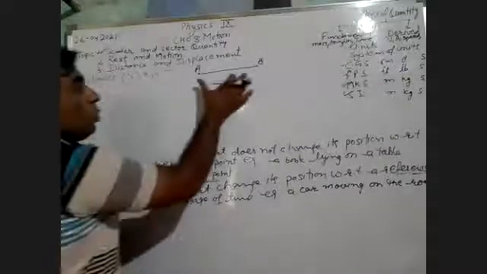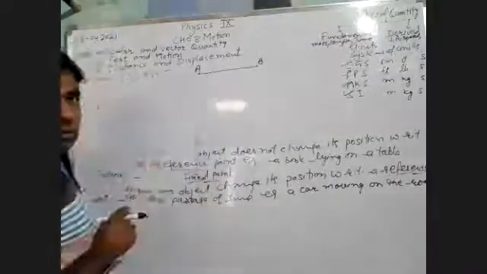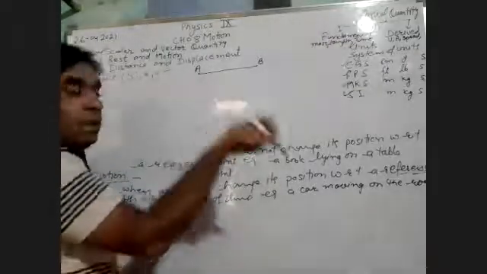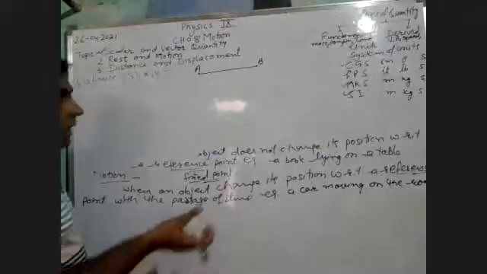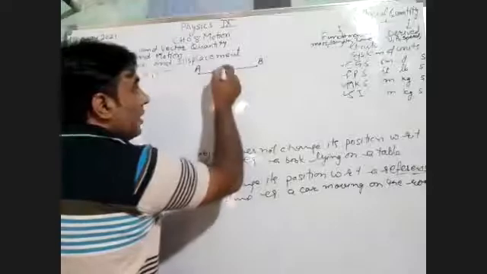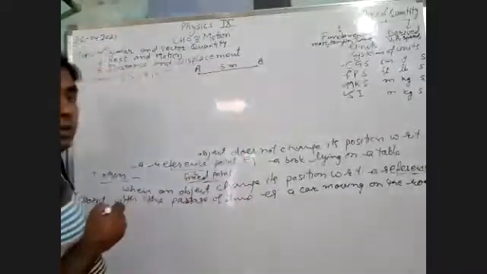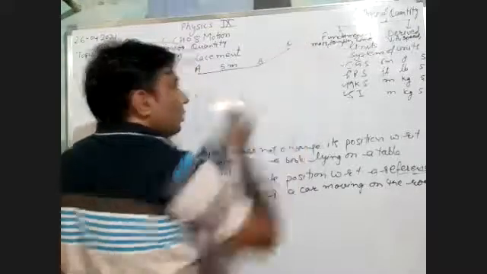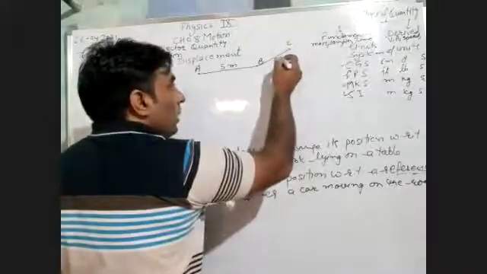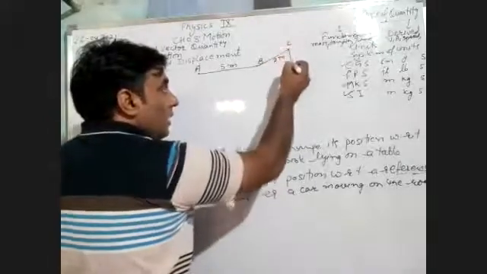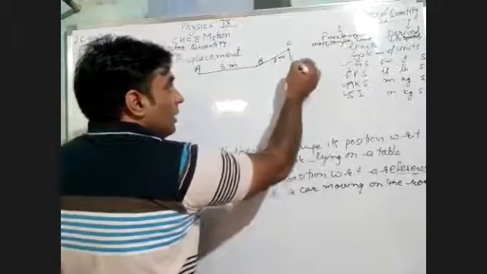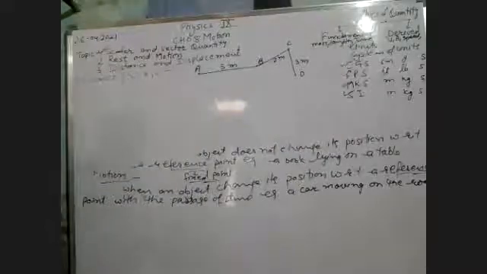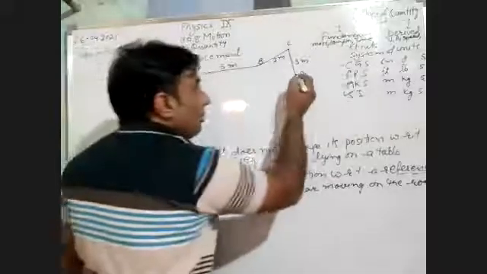So how will we measure this length? We can measure it taking any suitable unit, say centimeter, meter, or kilometer. I'm taking the unit meter. So it is 5 meter. Then the object goes to point C, say it is 2 meter. After some time, the object moves to point D, say this is 3 meter. So what is the distance from point A to point D?